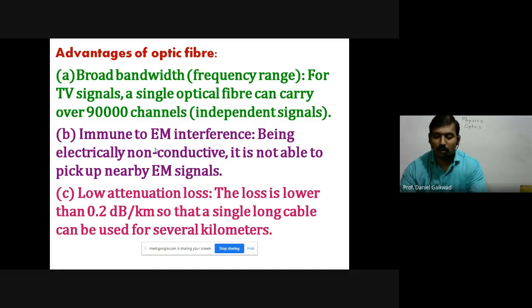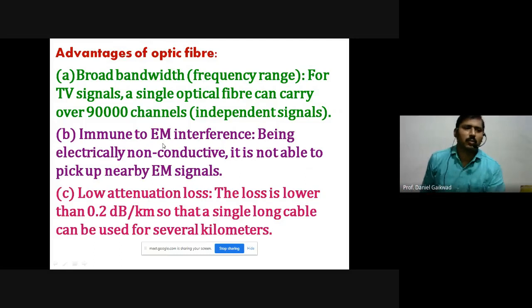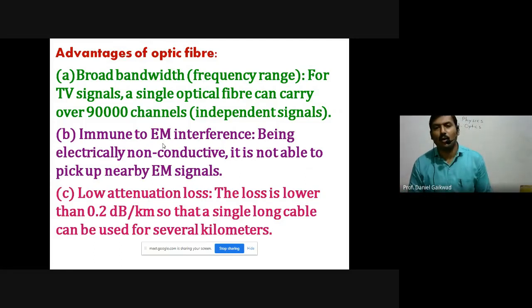So that disturbance does not occur in the case of fiber optic. For example, suppose we switch on the mixer grinder in our home, then it will produce sparking inside, and that sparking will disturb the television signal.